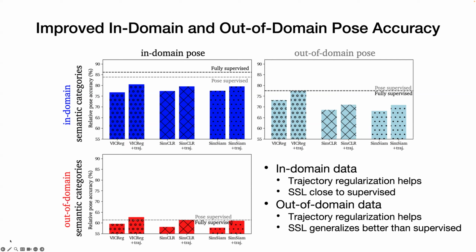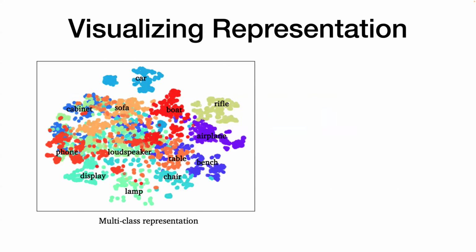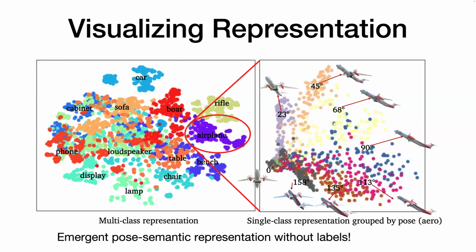Additionally, SSL generalizes better than the supervised method. For multi-class representation, we can see the representations of different semantic categories are grouped by their hierarchy. When we zoom in for airplane, we can see a single class representation is grouped by the pose. As the airplane pose changes from 0 to 33 to 90 to 158 degrees, the representation also changes. So there's an emergent pose-semantic representation without any label.